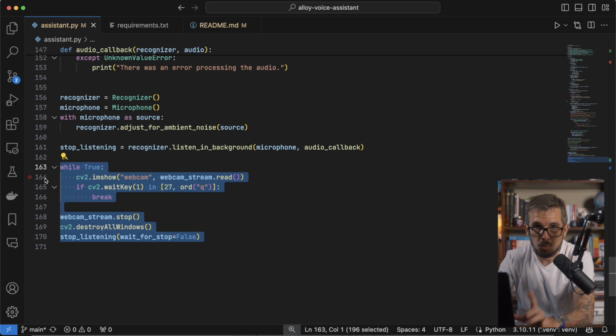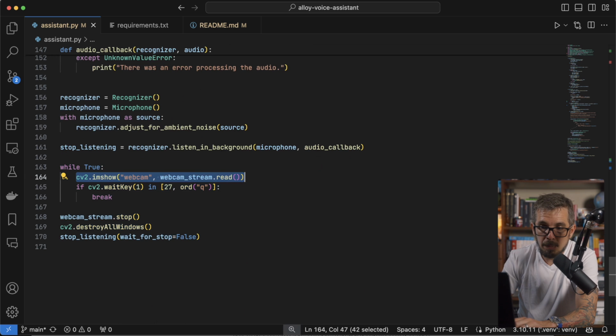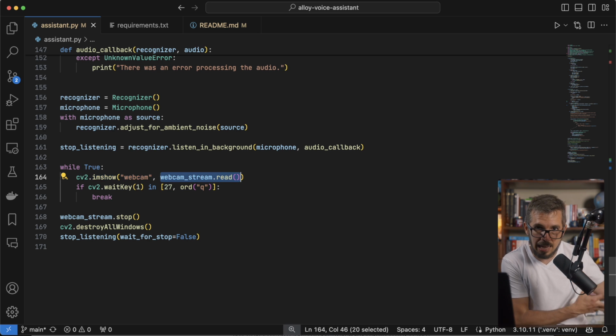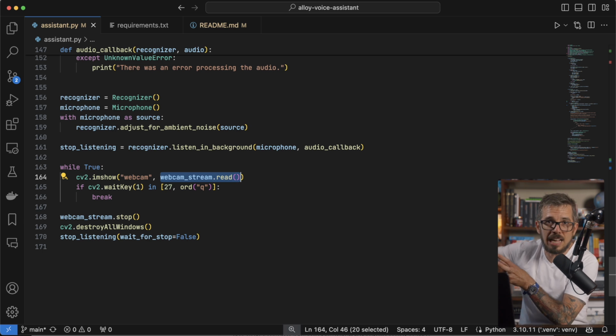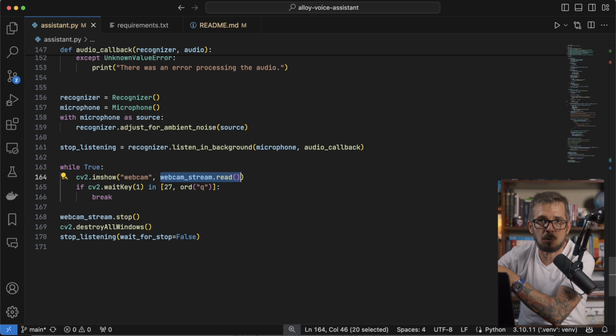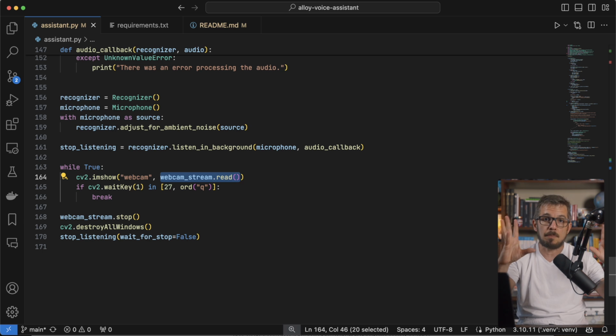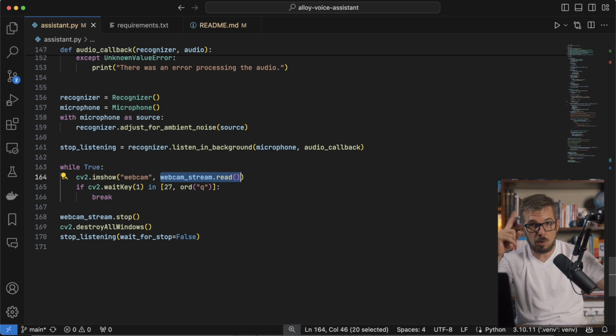While true, so repeat this forever, display an image in a window with the title webcam. That's what's happening here. And that image should be coming from the stream, the class that we created. Remember, we have that stream processing in the background. I want to display the images just so you, sitting in front of the computer, actually see the webcam working and know where you're pointing.